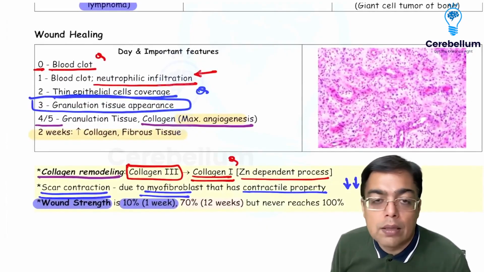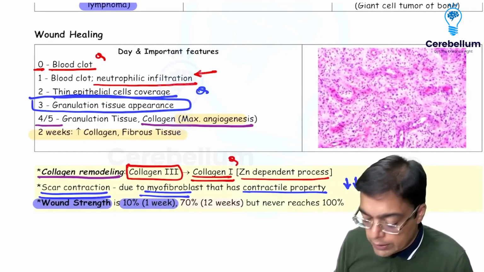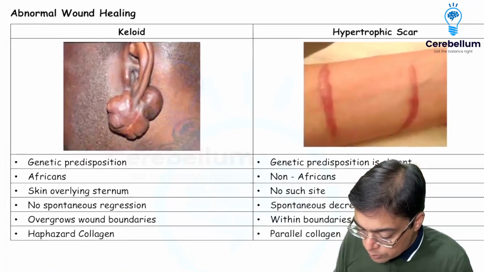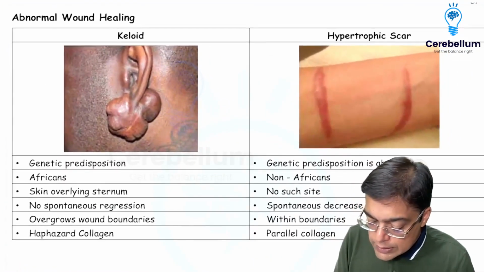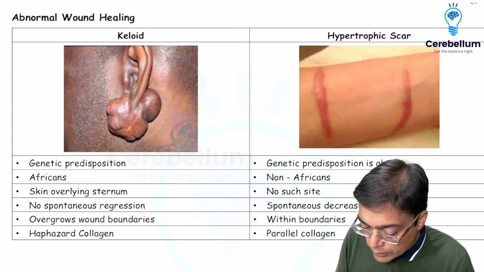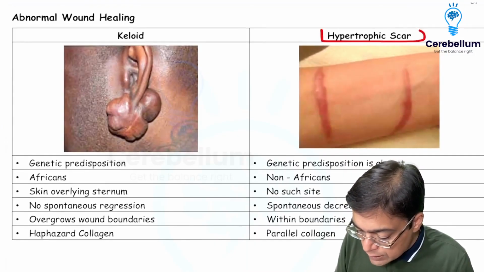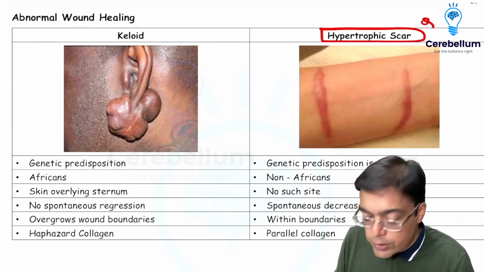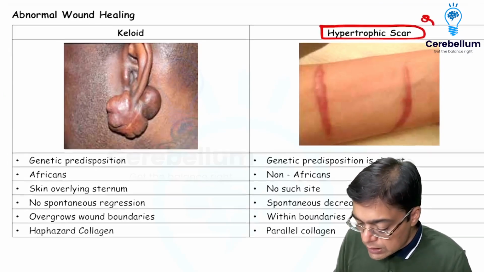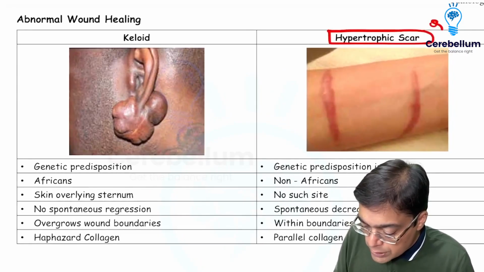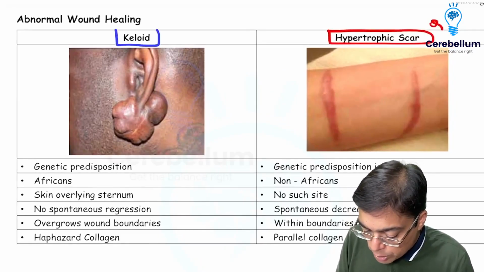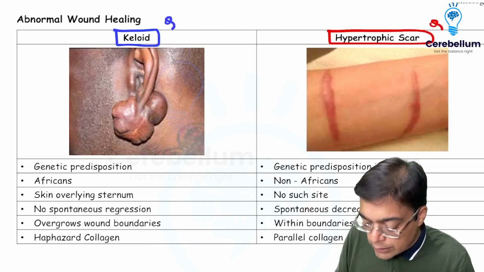Now, of course, there are going to be people not as lucky as you and me who are going to be having an altered form of wound healing, which is again going to be an important area which is going to be asked in the exams. And the classical examples of abnormal wound healing can be including a condition that is given the name of hypertrophic scar. This was asked to you as a NEET PG exam question 2018. And these patients are not to be confused with patients who are going to be suffering from another abnormal example of wound healing, which is given the name of keloid.